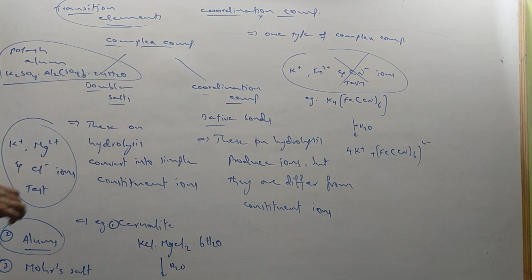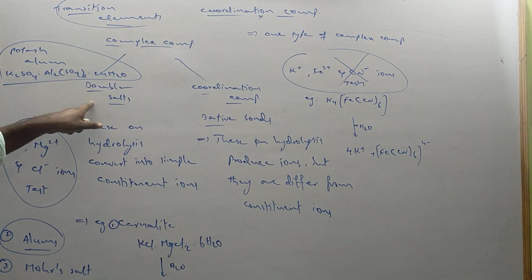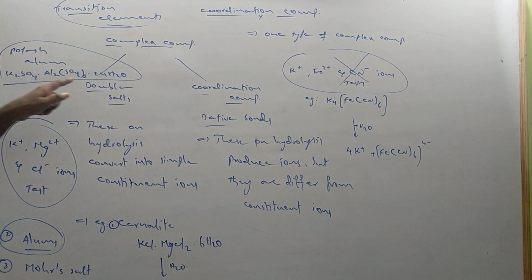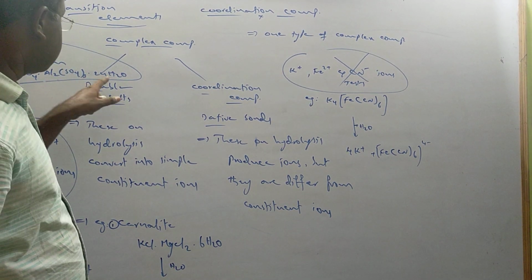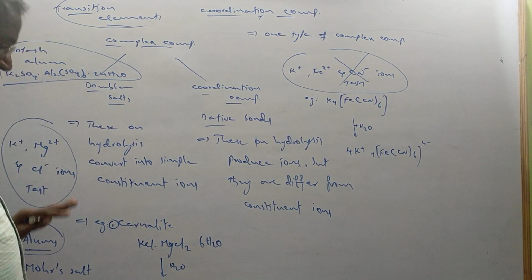This is one of the examples of alum. Another example for double salt. So on hydrolysis it gives ions like what? Potassium, sulfate, aluminium. It gives the test of aluminium, the test of potassium and the test of sulfate.